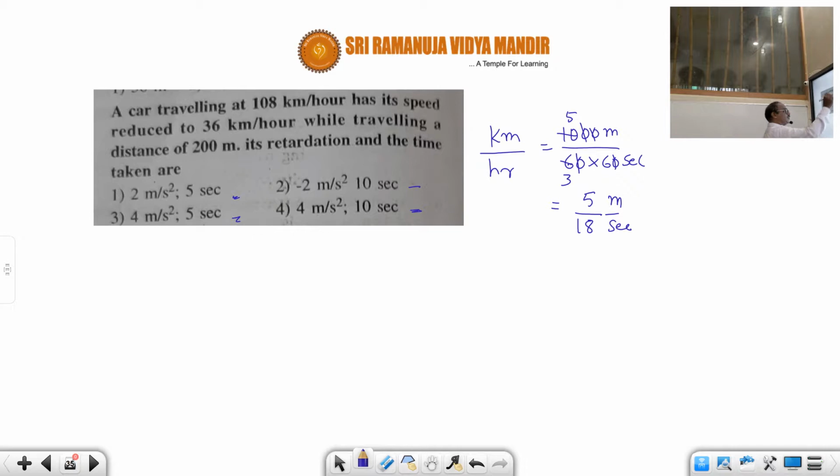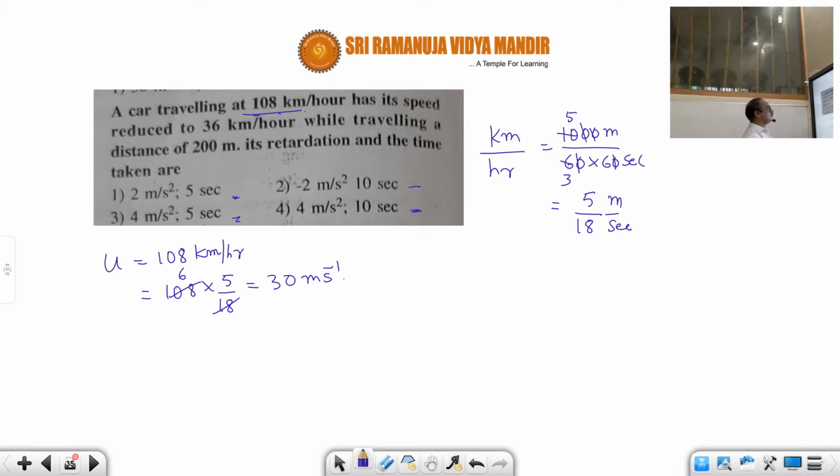So again coming to the data, traveling at 108 kilometer per hour, that means u equals 108 kilometer per hour. Converting this into meter per second, that is 108 into 5 divided by 18. 18 into 6 times, so 6 into 5, that is equal to 30 meter per second.